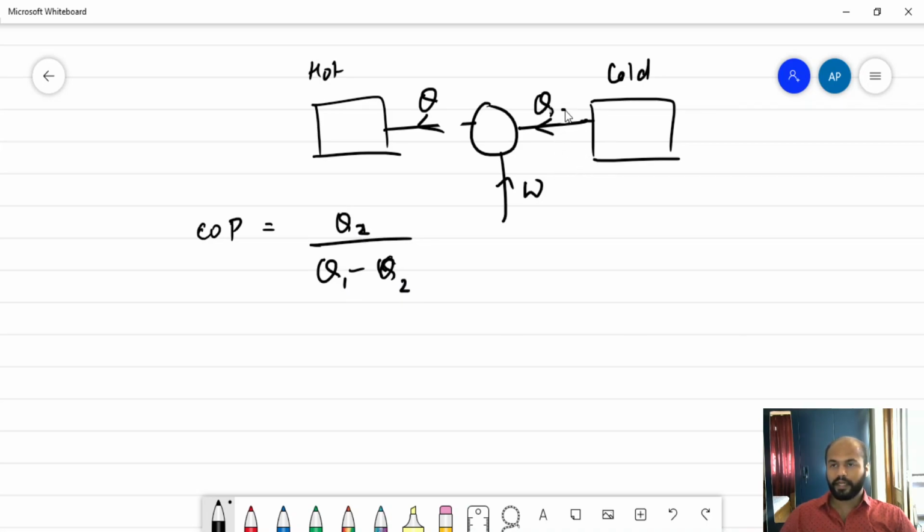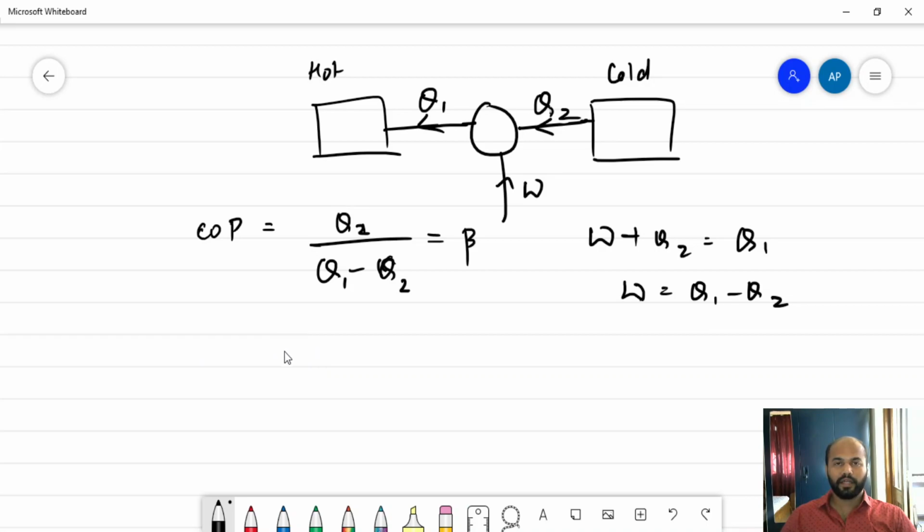So this we will write as Q2, this we will write as Q1. So now we have W plus Q2 is equal to Q1. Our work done is Q1 minus Q2, and this is the heat extracted initially.